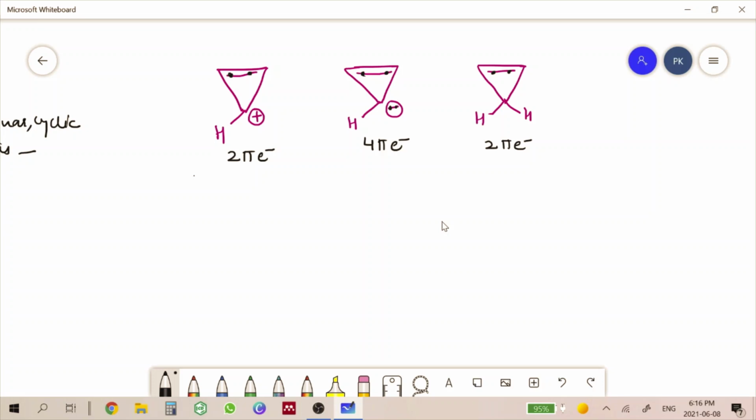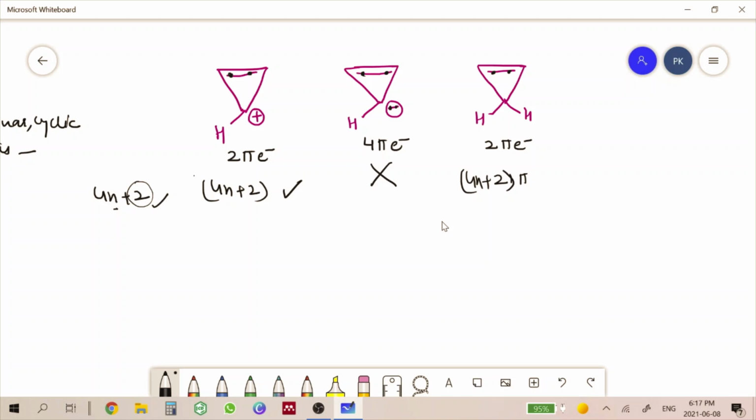Now let us see, according to 4n plus 2 rule, which of the compounds is following this rule and which is not following. So 2 pi electron is following 4n plus 2 rule, because if we put n is equal to 0, we get only 2. So 2 pi electron is following. Similarly, this compound is also following 4n plus 2 pi rule. Okay, this compound is not following 4n plus 2 rule. So we can straightforwardly say that this compound is not aromatic in nature.